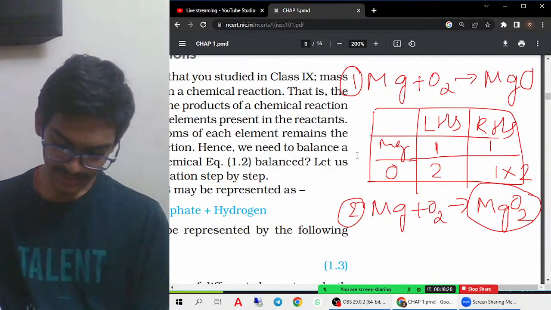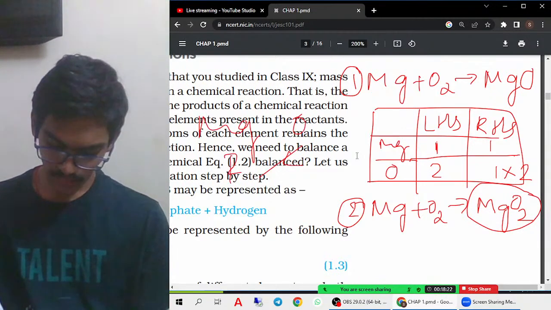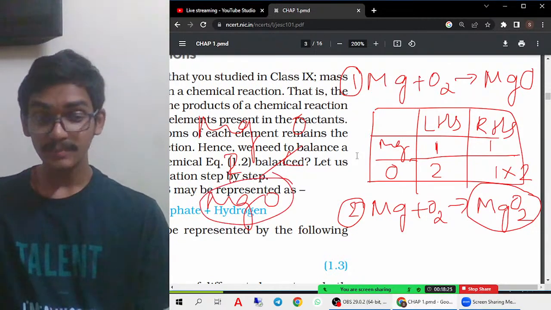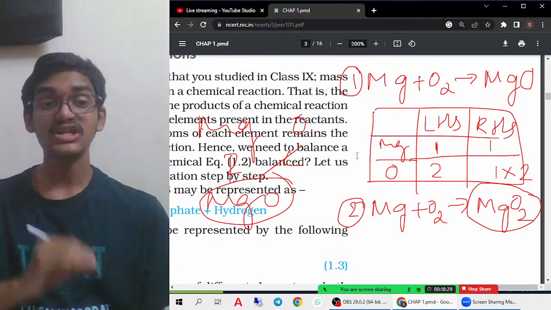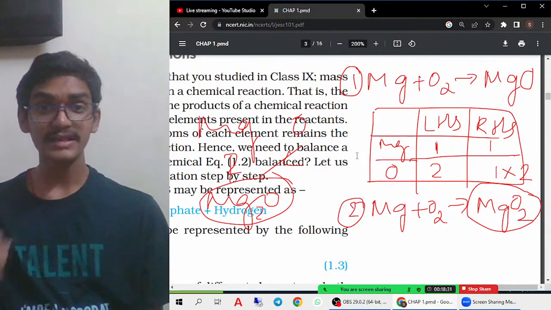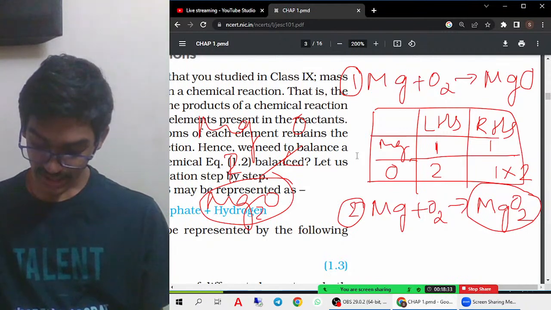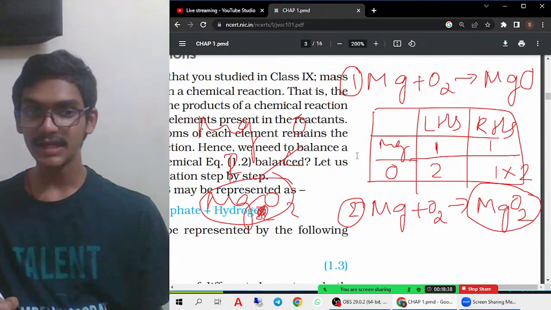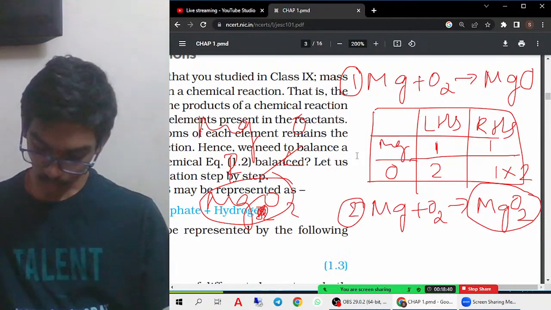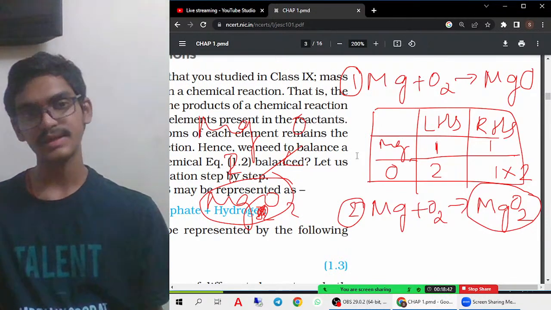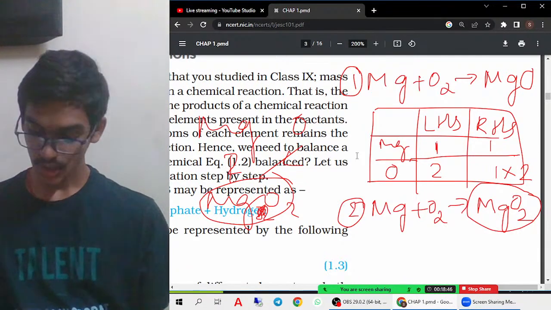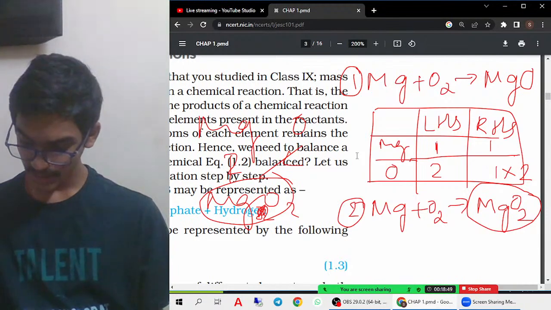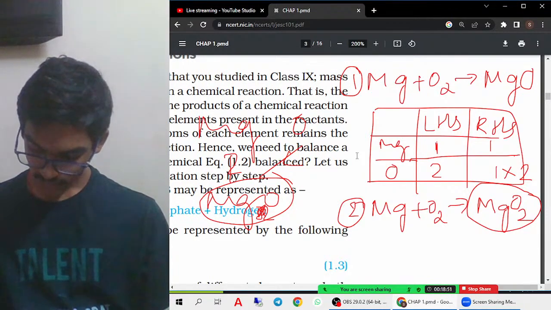As you know, when we did the crisscross method, these two got cancelled, and this is the only product. So remember, this kind of compounds, the products, we can never change. That means we cannot keep 2 based on our own wish. We should not change this kind of products. We cannot add that one because this compound exists only as MgO. So we cannot change it to Mg2O or MgO2. Then where should we add 2? We should add the 2 here.